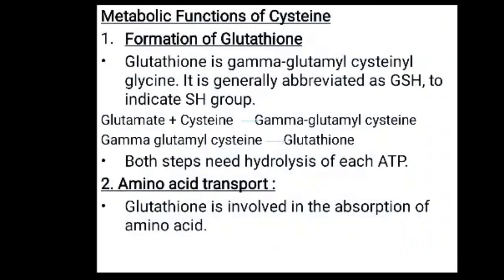Then the metabolic functions of cysteine. The first important function of cysteine is the formation of glutathione, and glutathione is a very important compound for our body. Here glutathione is gamma glutamyl cysteinyl glycine, and glutathione is mostly involved in amino acid transport, the absorption of amino acids.